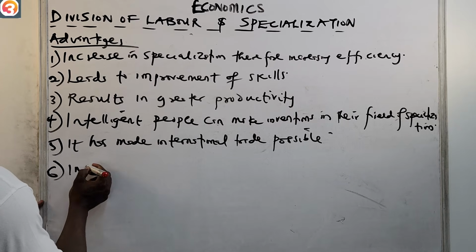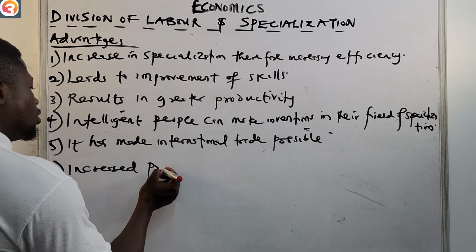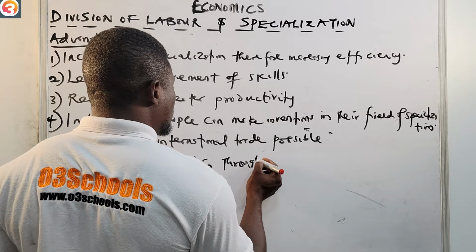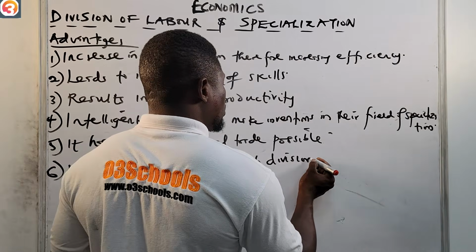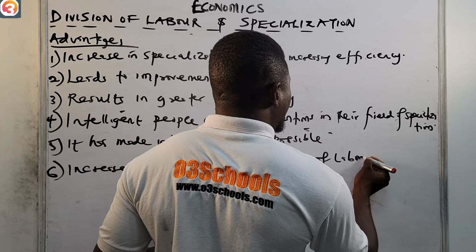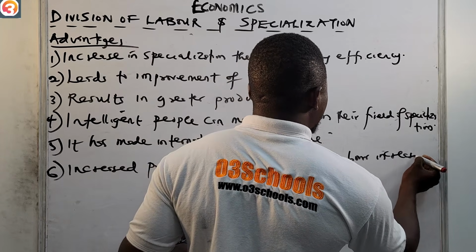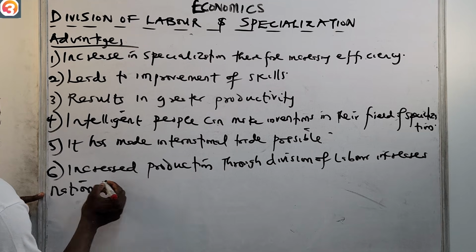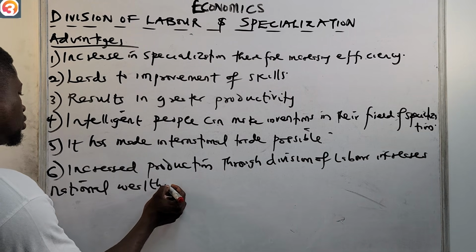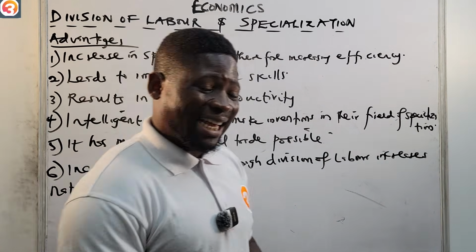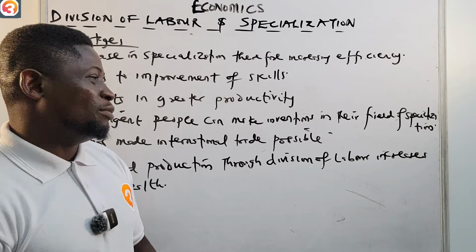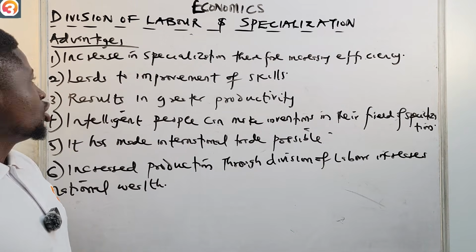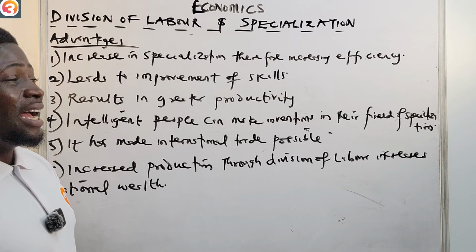Number 6, increased production through division of labor increases national wealth. The reason is that less time is wasted. So it leads to an increase in the national wealth. So these are the advantages of division of labor and specialization.